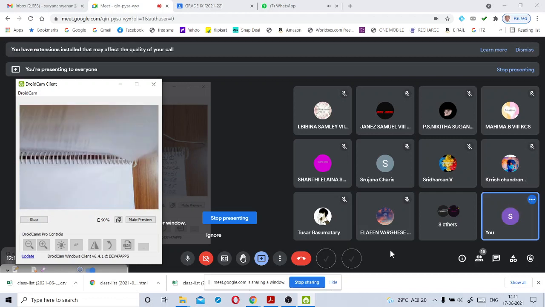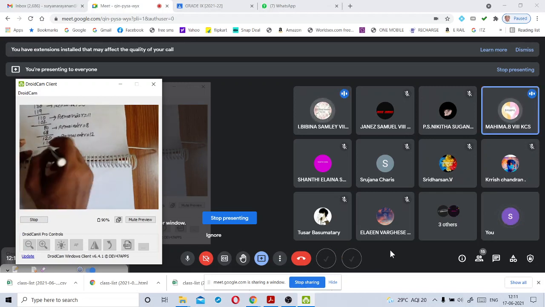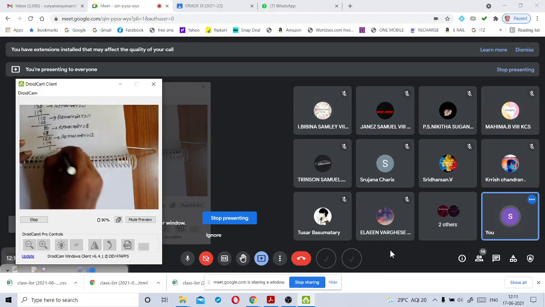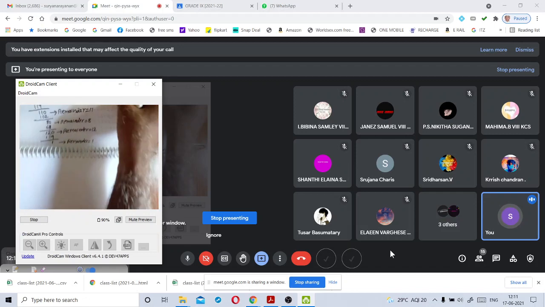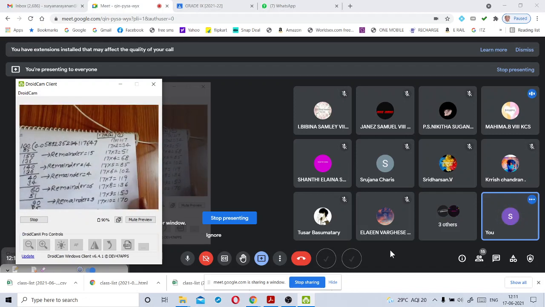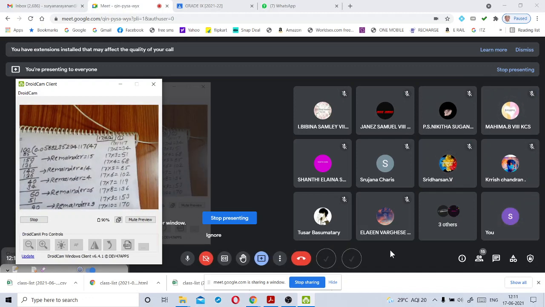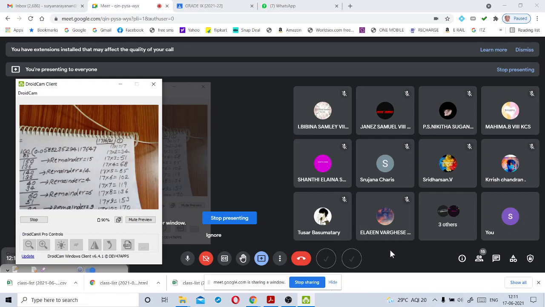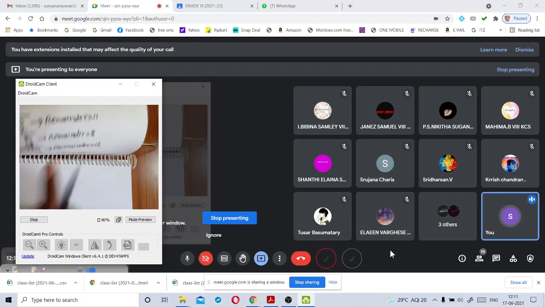And 119. What is the remainder here? 1 is the remainder. Have you got 1 as a remainder in the previous steps? See here. No, sir. Okay. 1 is nothing but the given number.